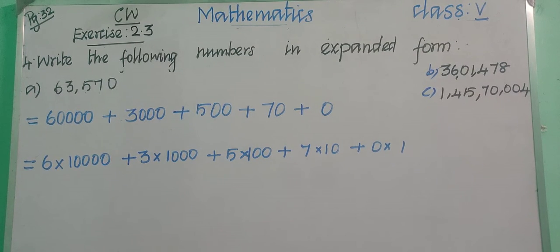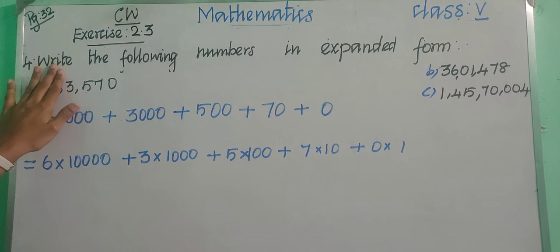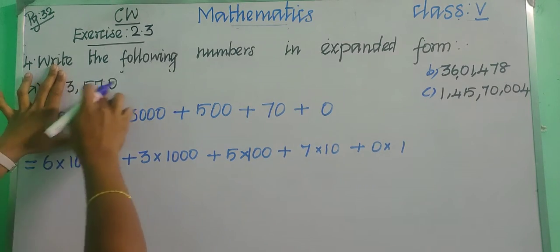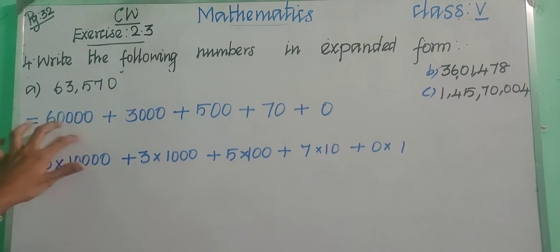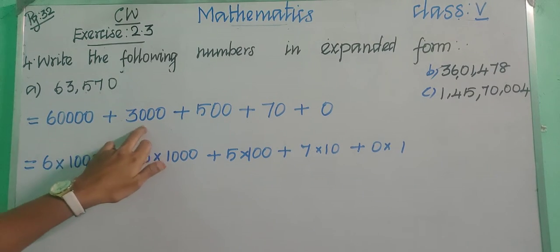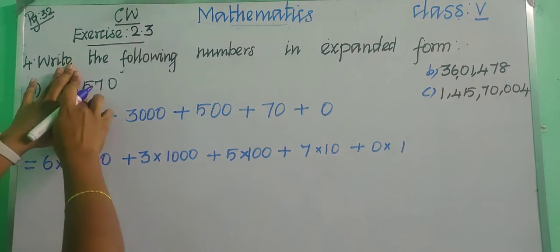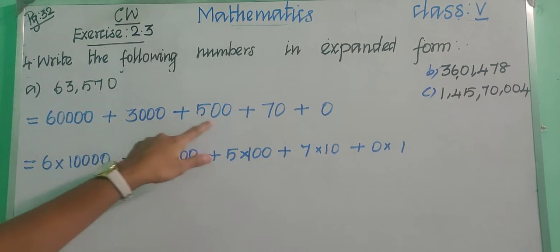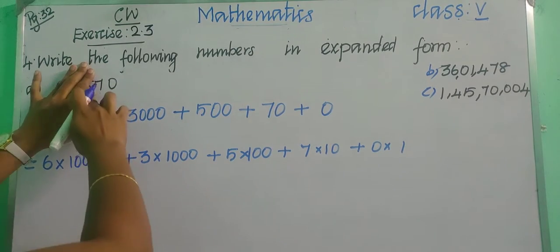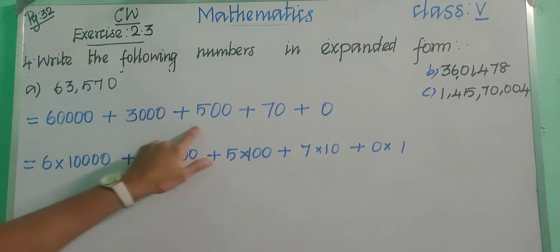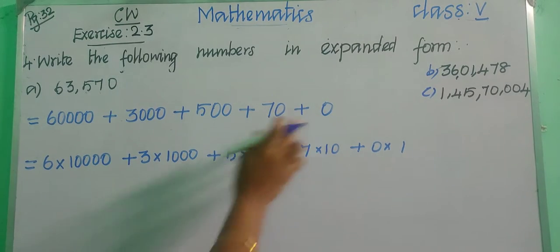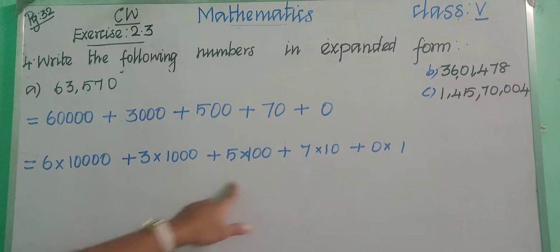Okay, that's all. Very easy, right? Simply we expanded. We just hid the 6 and just calculated the zeros. So we are having 4 zeros. So that's 60,000. It is 60,000 plus 3,000. Okay. And after that we are having only 3 digits. So that 3,000. 60,000 plus 3,000 plus 500. Okay. Hide up to 5. 2 digits we are having. So that 500. 2 zeros. 500. And then 70. And at the last we are having only 0. Okay. So that we got expanded this.